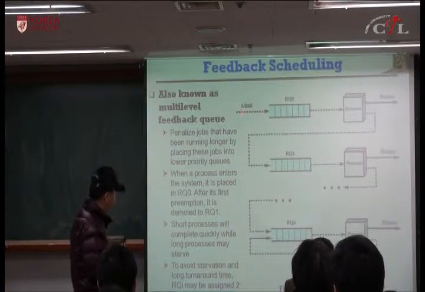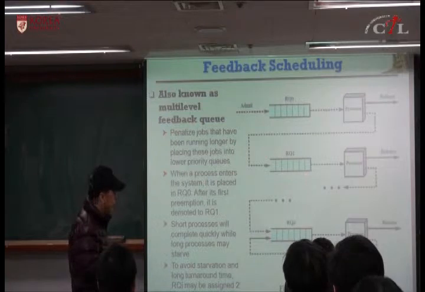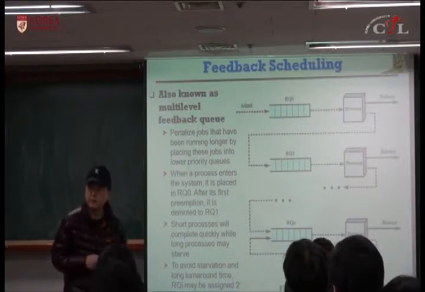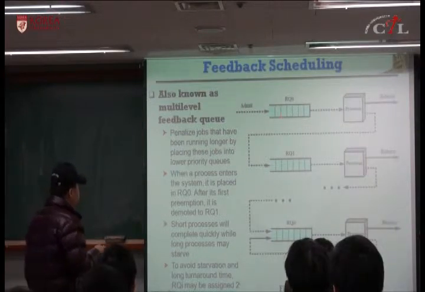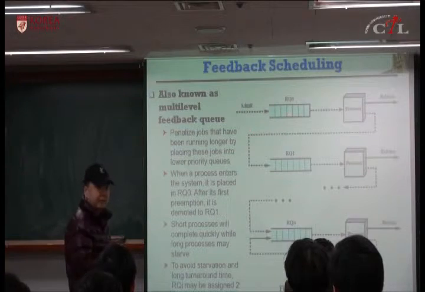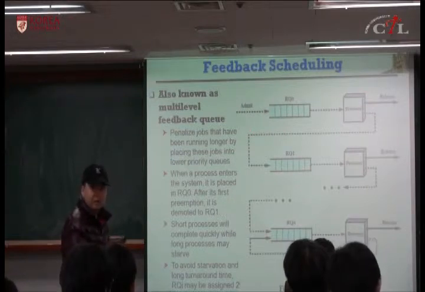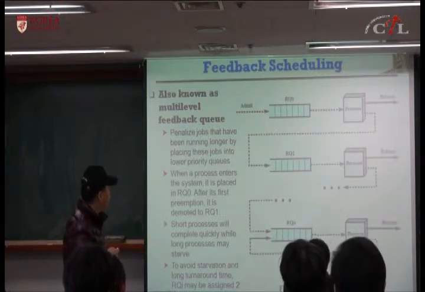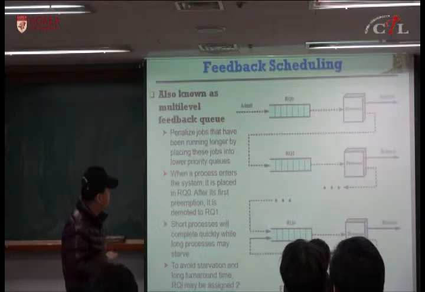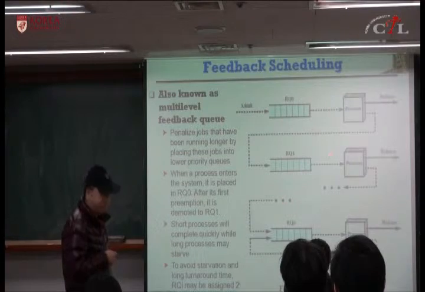So in feedback scheduling, there are multiple levels of queues. This one is the highest priority queue, this is the second highest priority queue, and this one is the lowest priority queue. After it's been running, when it comes back, it doesn't go back to the original queue, it goes to the lower priority queue, and so on. So eventually, the shorter jobs will finish completely in these queues, but long jobs will go down and down and eventually stay in this low priority queue.